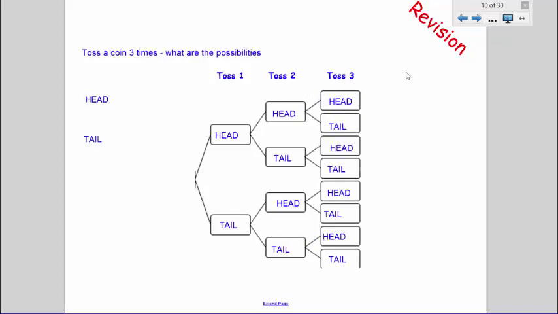With the completed tree diagram, it is good practice to summarise each of the branches at the end, so it is easy to assess. Abbreviations are fine. If we follow along this branch here, we see that we get head, head, head. If we follow along the next branch, we get a head, head, and a tail. Following along the next one, we've got a head, a tail, and a head again. And we can see that if we go down each of these, we simply write the abbreviation of each of the outcomes next to the final one, so we can easily refer to those to answer any questions we may have.